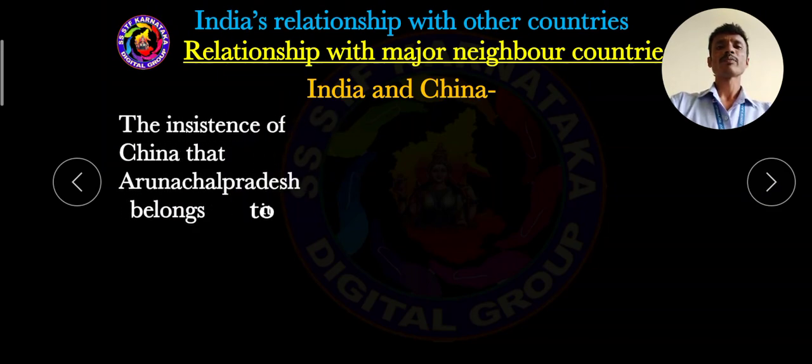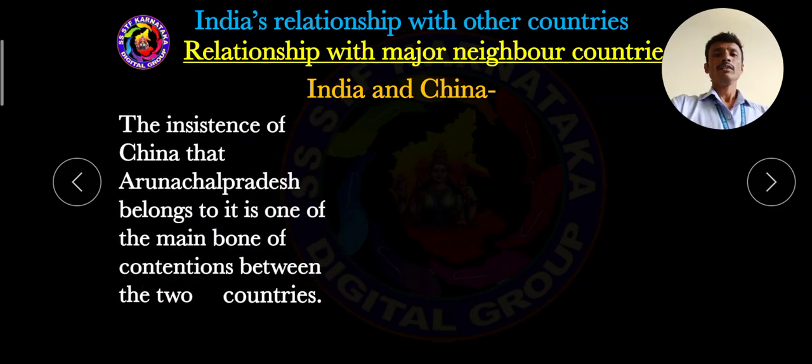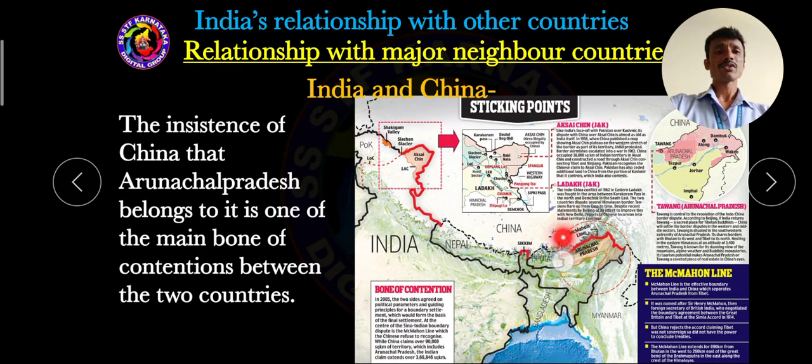Then, dear students, another major issue between India and China is the Arunachal Pradesh border problem. So this is Arunachal Pradesh. This is a major border between India and China.